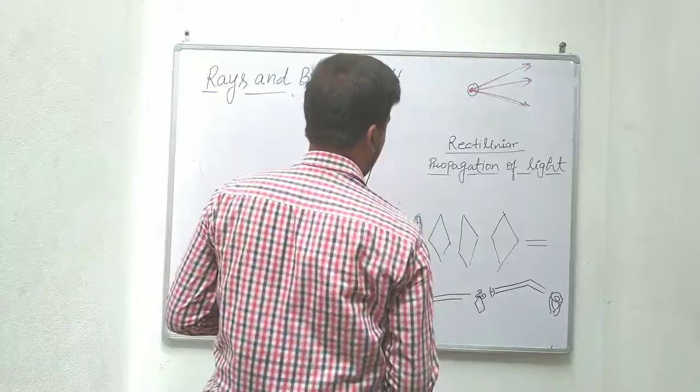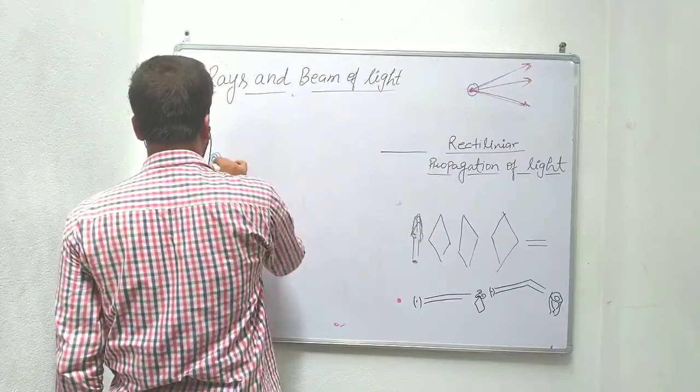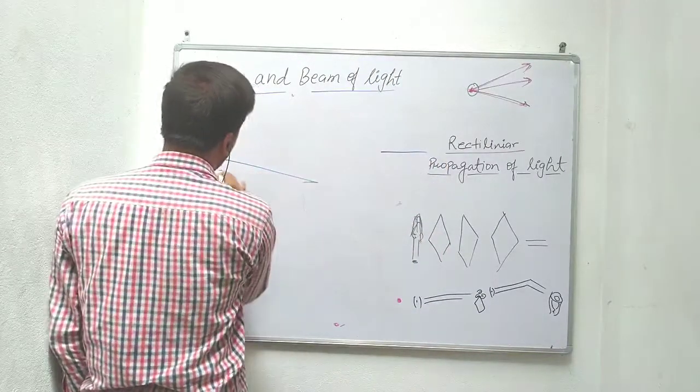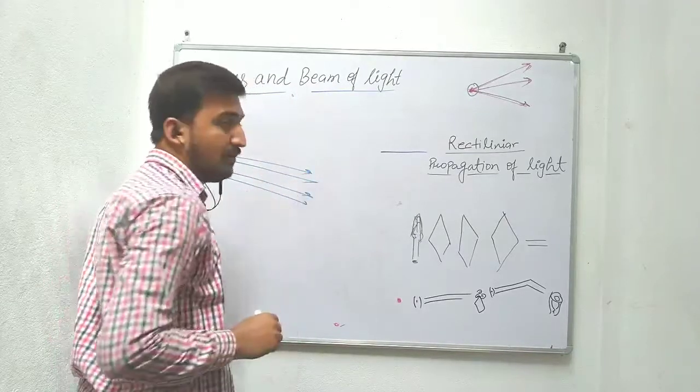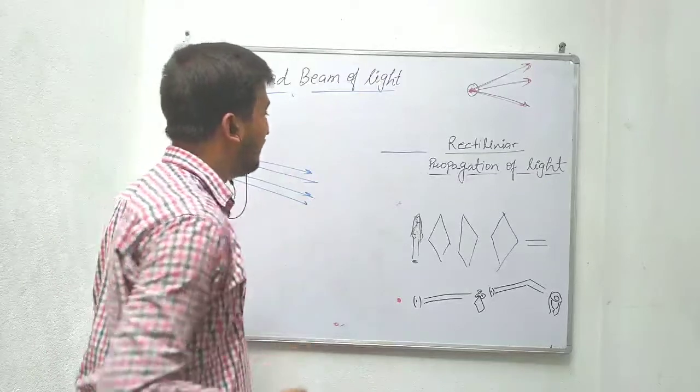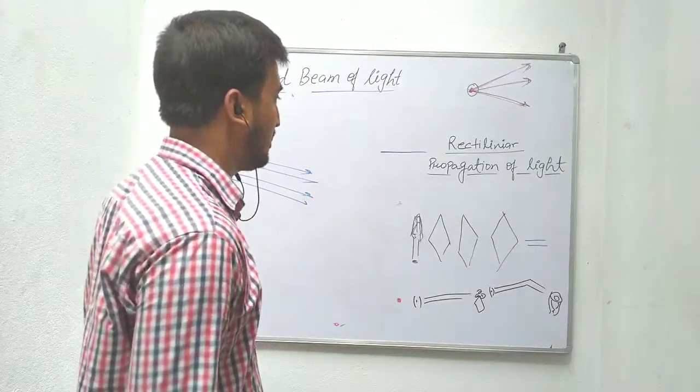Rectilinear propagation of light. When light is emitted from any object, it will always go in a straight line. This is the rectilinear propagation of light. With different examples, we shall try to understand the concept of rectilinear propagation of light.